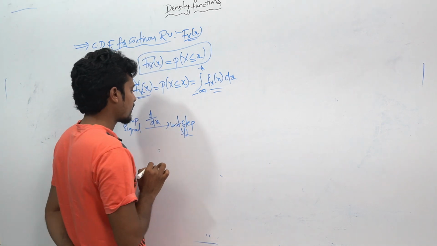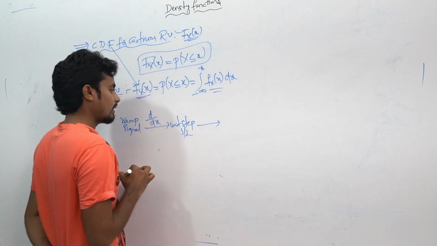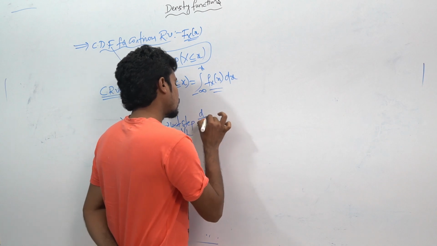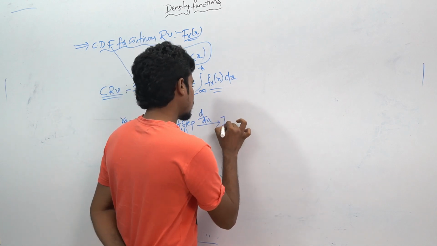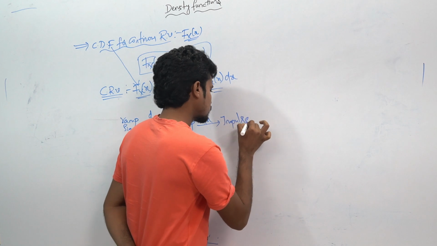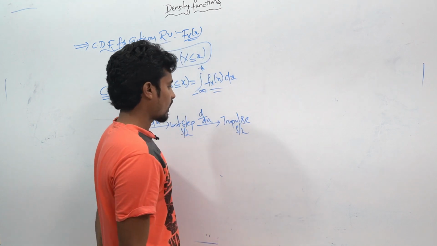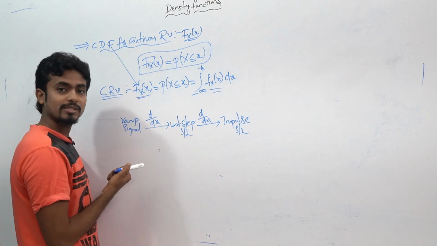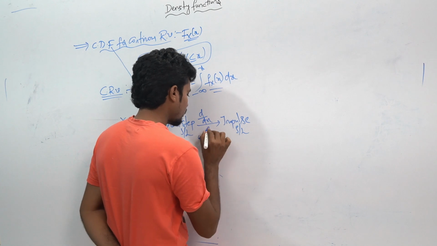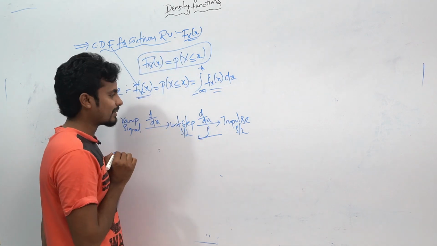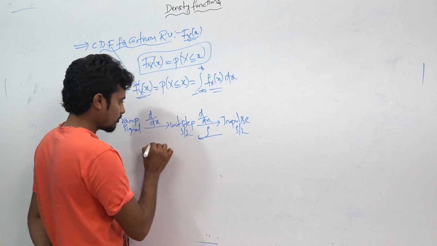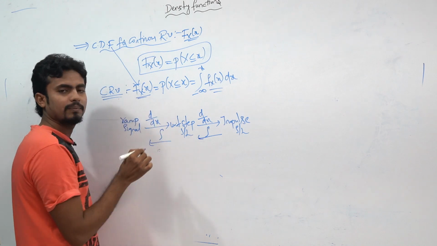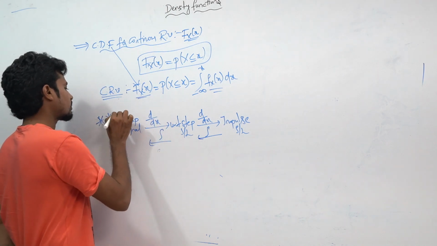And again, if you apply the same differentiation to the unit step signal, it becomes the impulse signal. Similarly, if you apply integration to the impulse signal, it becomes the unit step signal. And vice versa, if you integrate the unit step signal, you will get the ramp signal. This was the important concept.